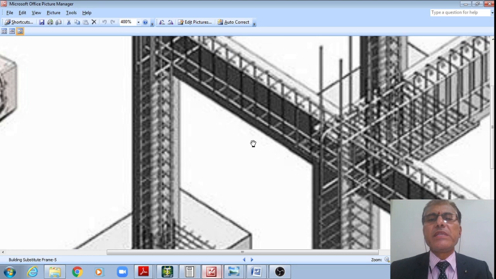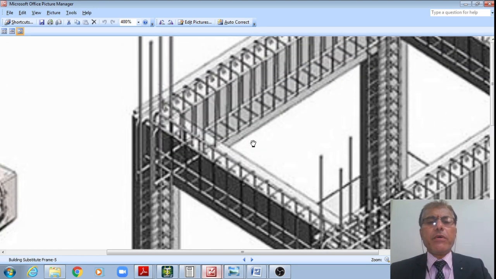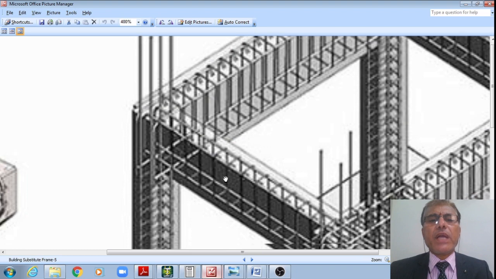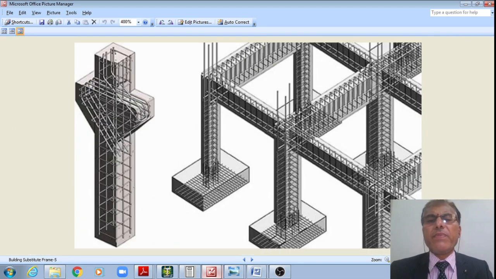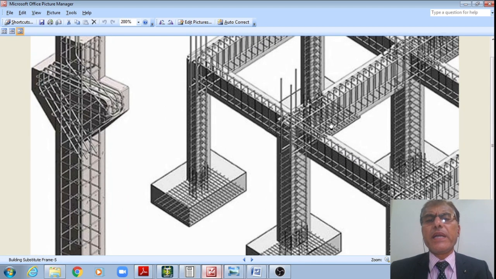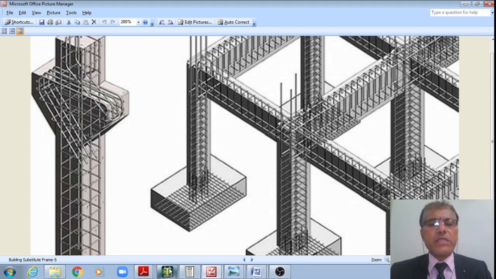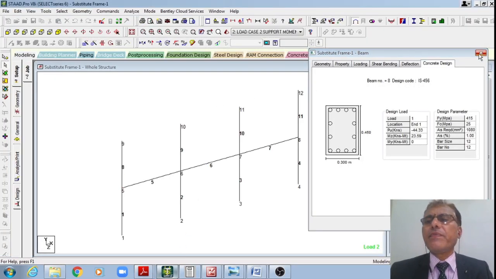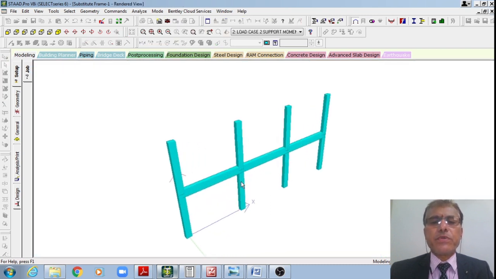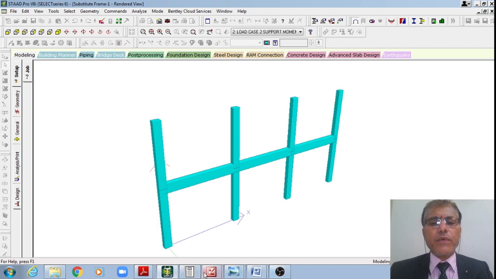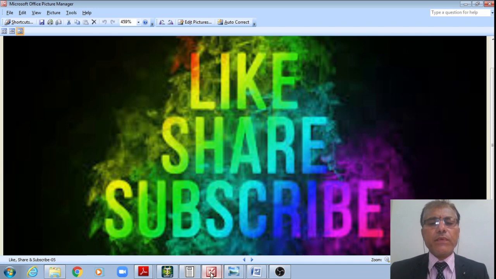That is how the design of the beams as well as that of the columns, and the reinforcement details also, we have examined in today's class, students, right? That is the design of this substitute frame, wherein we have designed the reinforcement as well as seen the reinforcement details also. I hope, students, you enjoyed the discussions we had in today's class.